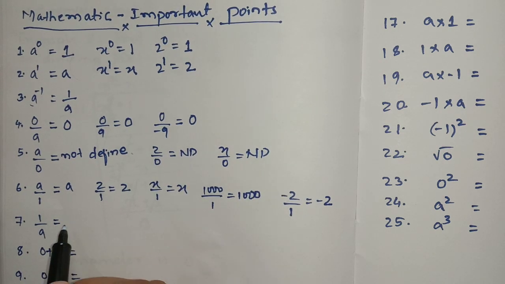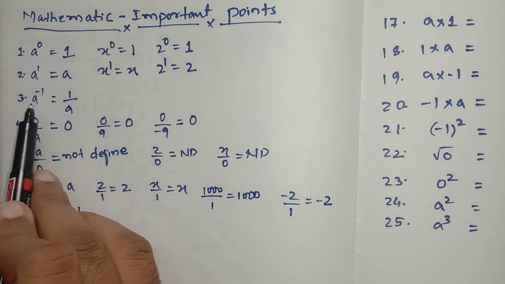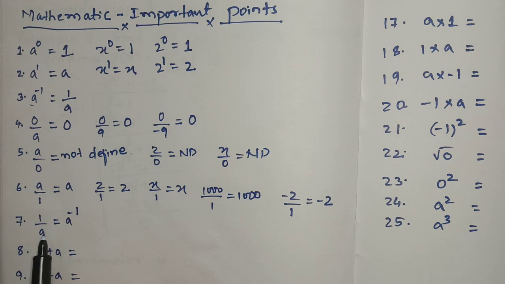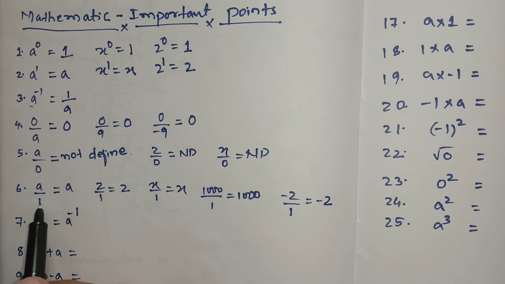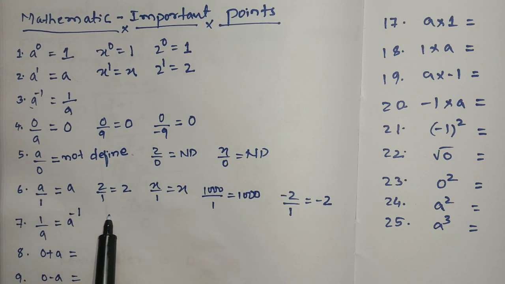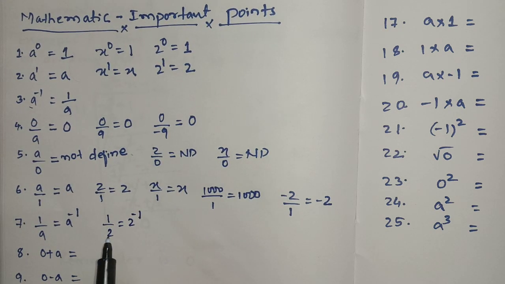1 by anything will be anything to the power of minus 1, as we have seen here. Some students make a mistake in this. Like here, anything by 1 is anything, students used to write that 1 by anything is also equal to anything. That is not correct. 1 by 2 can be written as 2 to the power of minus 1, or you have to divide it.